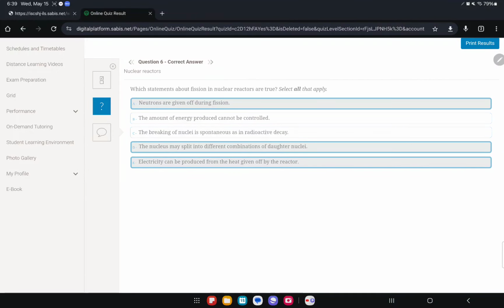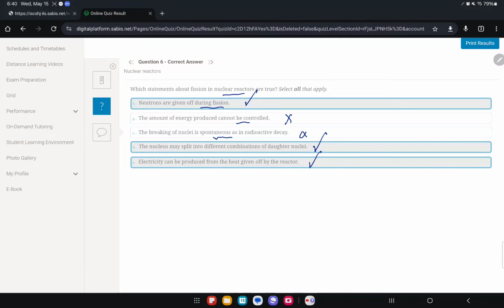Okay, what is true about fission in a nuclear reactor? The first one, we need neutrons for fission. The amount of energy produced cannot be controlled. No, that's wrong. You can control how much uranium you put in the nuclear reactor. Obviously, you can control it. The breaking of nuclei is spontaneous. No, it stops eventually. The nucleus may split into different combinations of daughter nuclei. Yes.